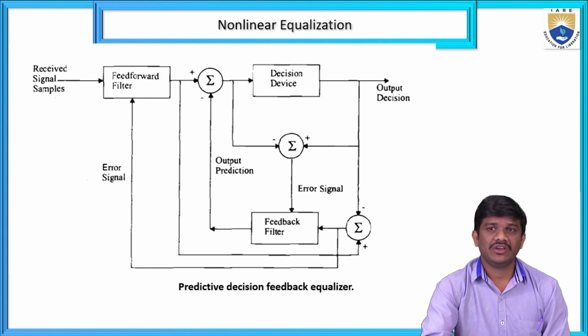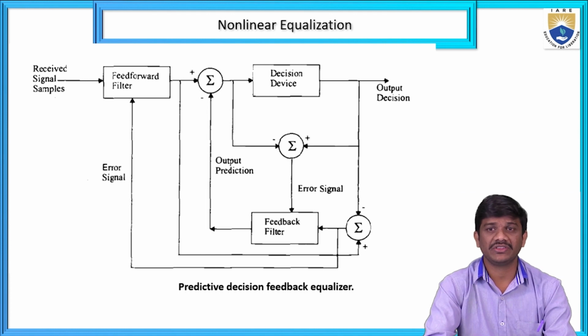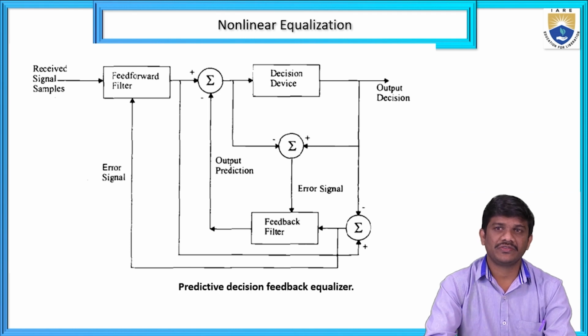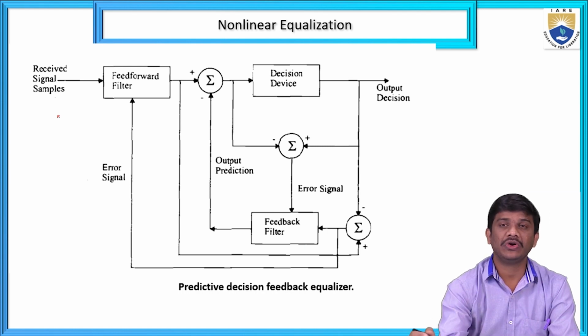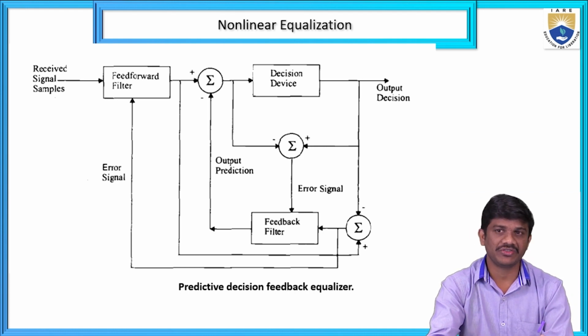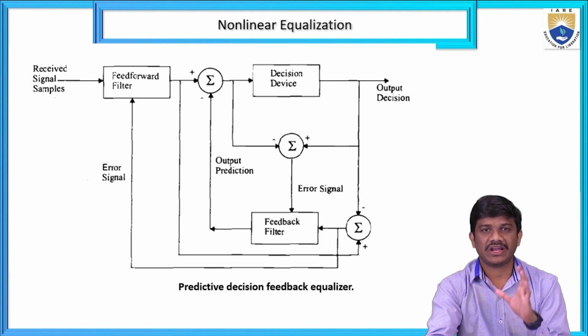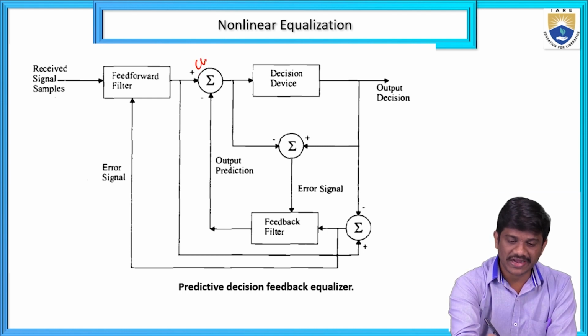That is the predictive decision feedback equalizer. Here you can see, previously we discussed the normal decision feedback equalizer, but here we have the predictive decision feedback equalizer. Here you can see the feed forward filter and the feedback filter. The received signal samples are given to the feed forward filter. Here we have the current samples, and we can give them to the summer. See here, this is the current symbols and these are the past symbols.